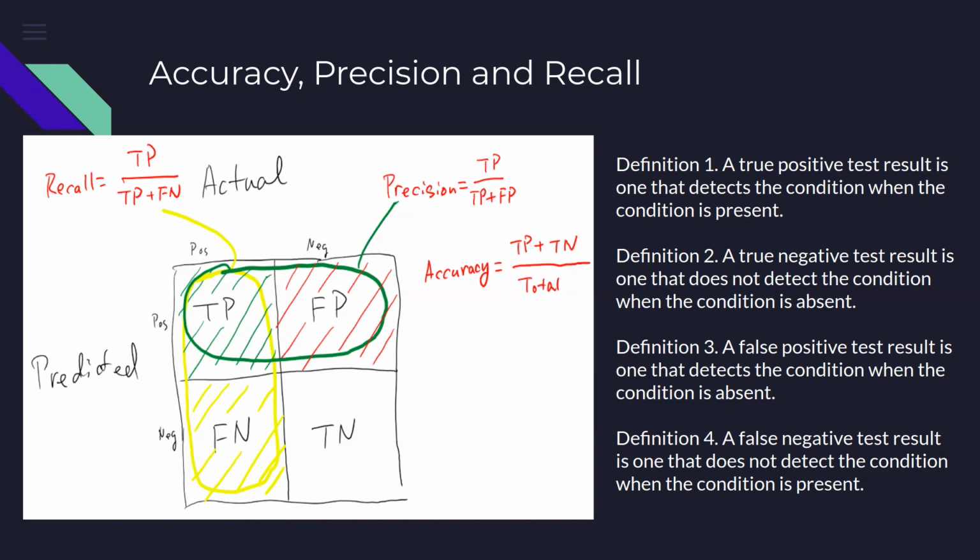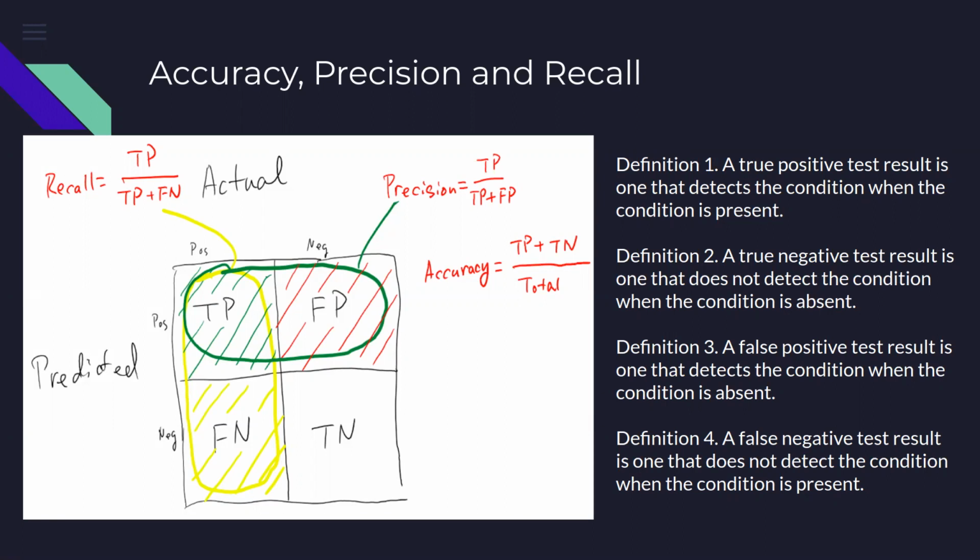On the other hand, my test result is saying that the person has COVID, which is the positive outcome of the result. So he is COVID positive, but actually he did not have it. So my result is positive, but that result is false. So we'll call that false positive. And it may also happen that the test result is saying that the person does not have COVID. It means that he is tested negative, but that negative result is actually false. It means that he actually is positive, but my test has gone wrong and is saying that this person does not have COVID. So that would be called false negative.